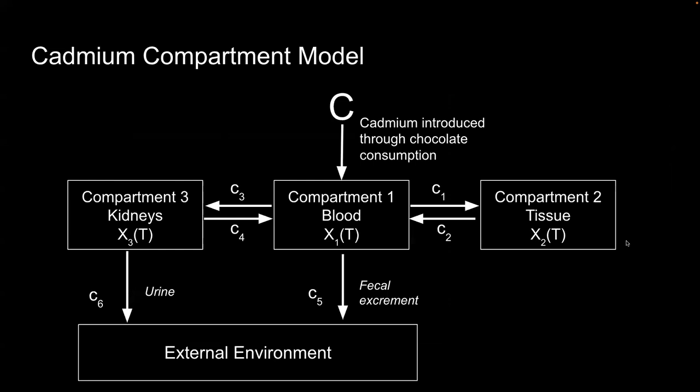So here we have the cadmium compartment model, which is very similar to the lead compartment model. Here cadmium is introduced into the blood via chocolate consumption. There it can diffuse into compartment 2, which is tissue, or compartment 3, which is kidneys. Cadmium can also leave the human body via fecal excrement from compartment 1, or through urine from compartment 3, which is the kidneys.